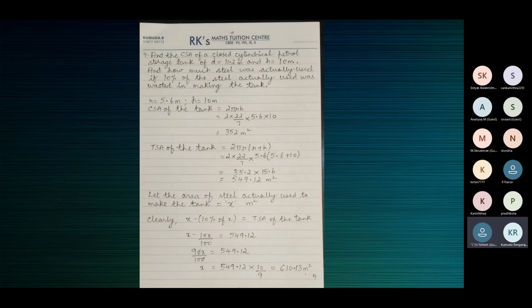What about the cost of painting? 2,05,405.2. Very good. That is 2 lakh 5,405 rupees and 20 paise.